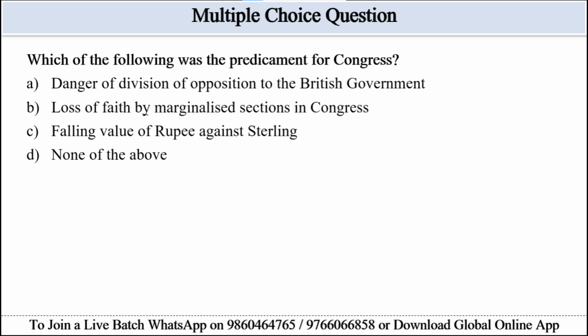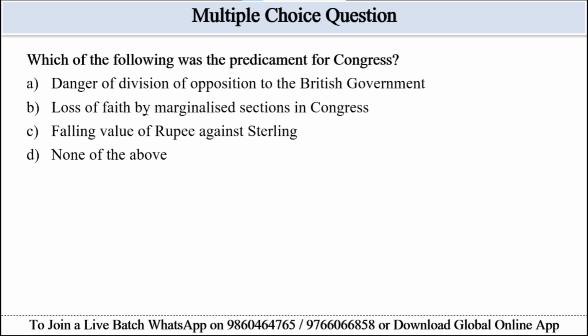Which of the following was the predicament of the Congress? Options are given. Option A is danger of division of opposition to the British government. Option B is loss of faith by marginalized sections in the Congress. Option C, failing value of the rupee against sterling. And option D, none of the above. Students, the passage states Congress feared alienating industrialists and dividing anti-imperial forces.